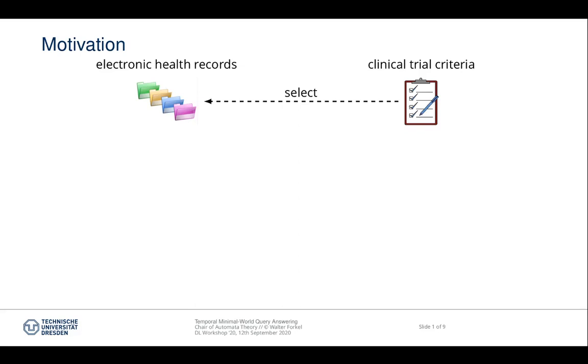For example, a criterion might ask for patients that suffer from a form of cancer that is not skin cancer and should not have been treated with a certain medication in the past 6 months. On the other hand, every time a person visits a doctor or is admitted into a hospital, new notes will be added to the person's electronic health record. Unfortunately, the records are very unstructured and contain many medical abbreviations. So even for medical experts, it is very time-consuming to assess if a patient can enter a study or not.